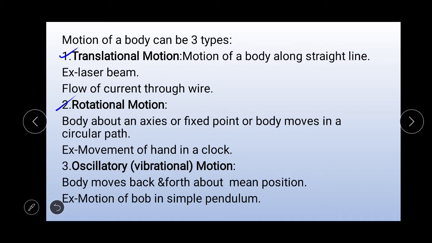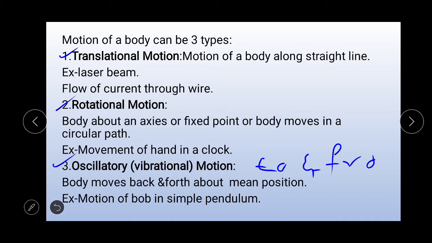Next, the third one is oscillatory or vibrational motion. It is also known as to and fro motion. The body moves back and forth about the mean position.